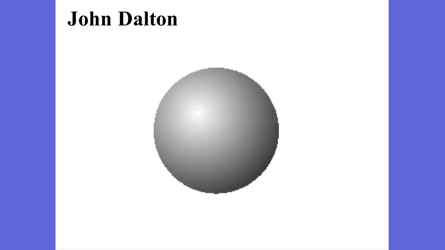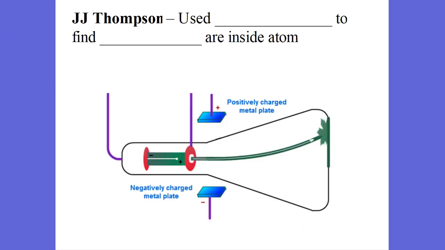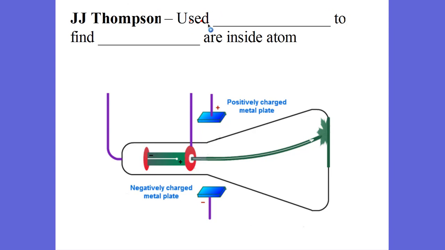Dalton's atomic theory looks like this. Atoms of the same element all look the same. They're tiny, indivisible, indestructible things with nothing inside of them. It's the smallest form of matter called the atomos. Well, along came J.J. Thompson. He was about the turn of the century, about 1900. You can see how our atomic theory is really not that old. Okay, about 100 years old.